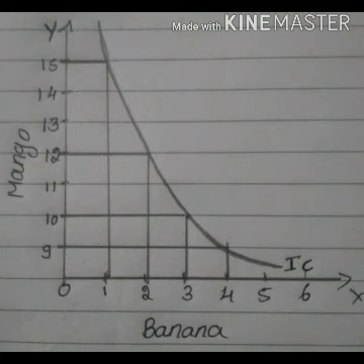What does it mean? In order to get an additional banana, the amount of mangoes the consumer is willing to sacrifice is called marginal rate of substitution.